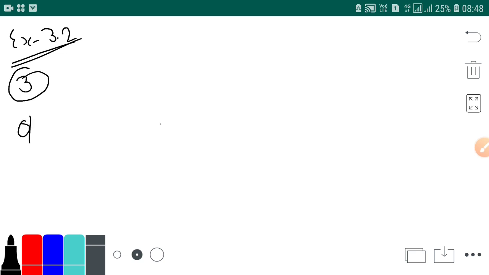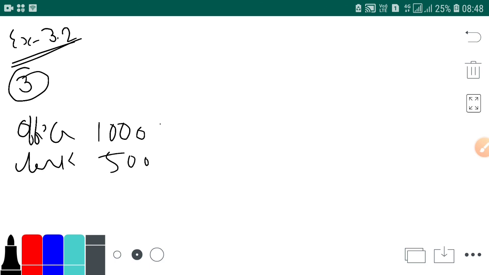So you can say officer has paid 1000 rupees, clerk has paid 500 rupees and peon has paid 200 rupees. There are 2 officers, 10 clerks and 3 peons, and you have to find the contribution per person with the weighted mean.